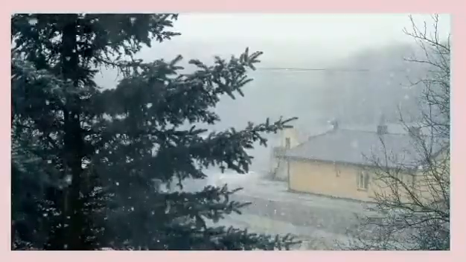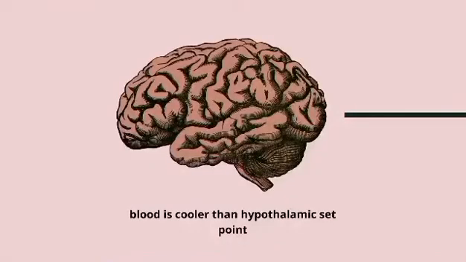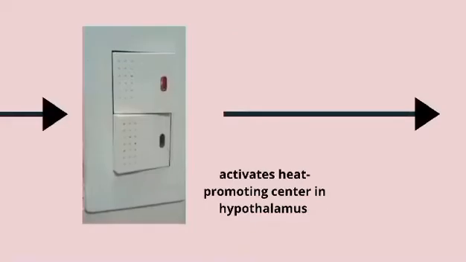In a situation where the body is cold, the hypothalamus activates a heat-promoting center. This would activate vasoconstriction, in which the blood vessels under our skin become narrower. This decreases blood flow to our skin, retaining heat near the warm inner body.